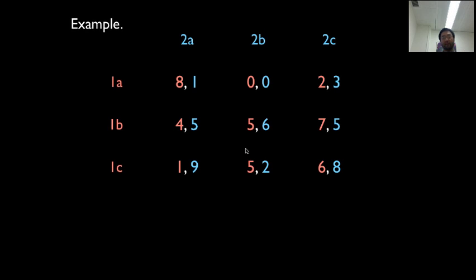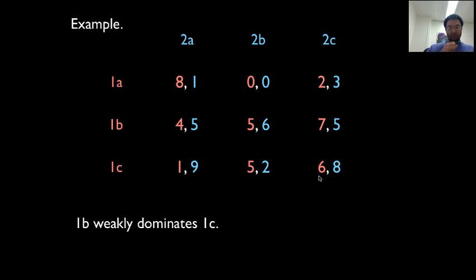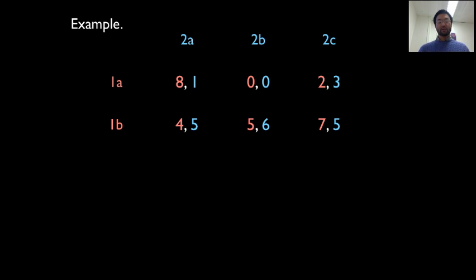Let's look at this example. Okay, let's see. I think we said that 1b weakly dominates 1c, again, because 4 is better than 1. There's a tie here. 7 is bigger than 6. 1b weakly dominates 1c. So, therefore, we can eliminate 1c, I think. Right? 1c is weakly dominated by 1b.